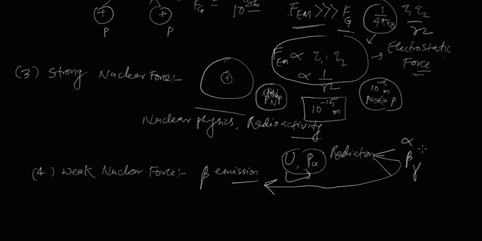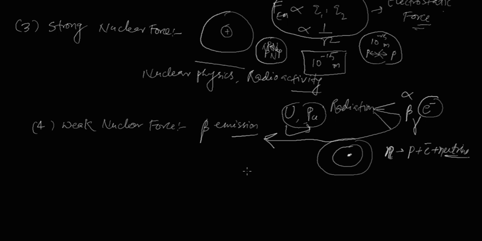See, this beta is nothing but an electron, but it is not the outer electron of an atom. It comes from the nucleus. A neutron breaks into a proton and an electron, plus some neutrinos, but this is again for a higher class. So for this introductory class, we understand that the weak nuclear force is observed when there is beta emission from the nucleus of an atom.